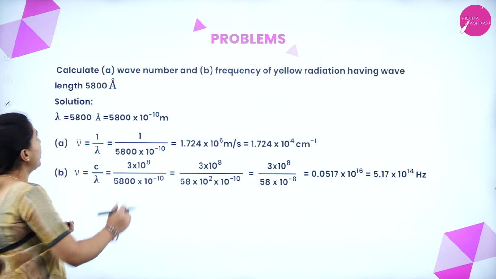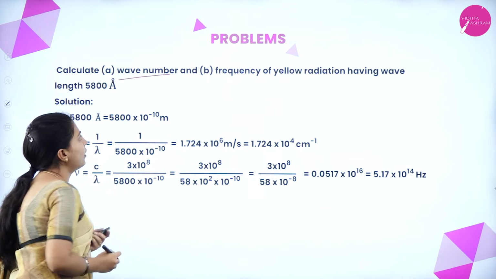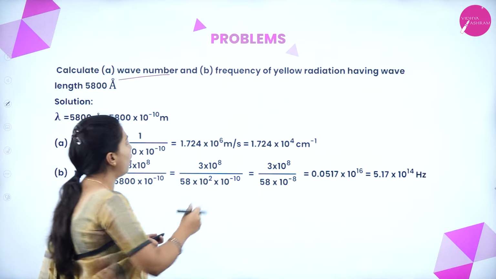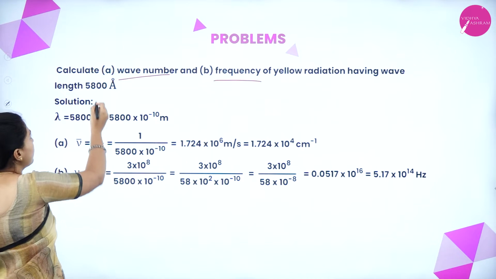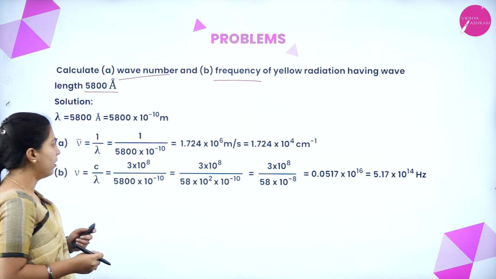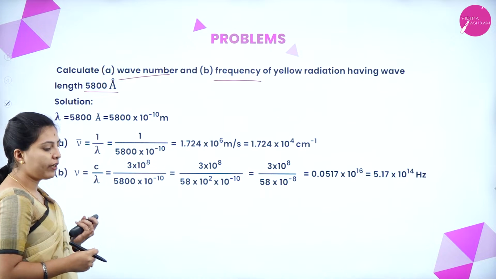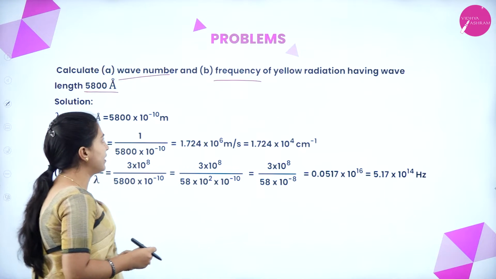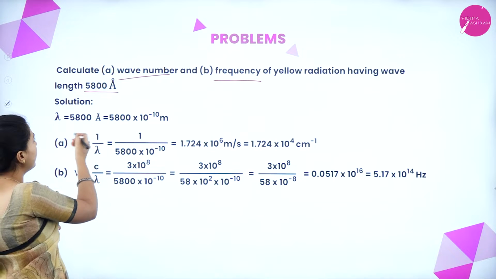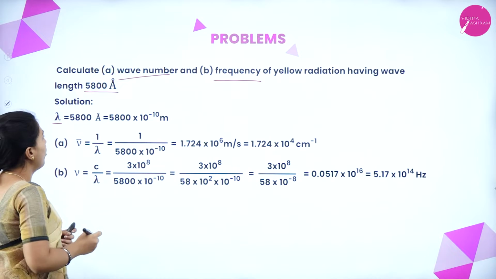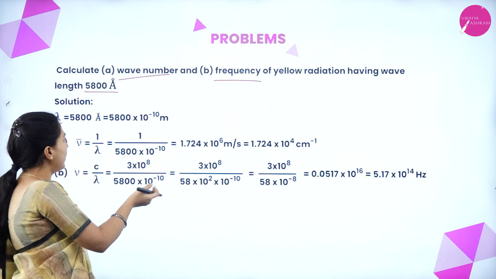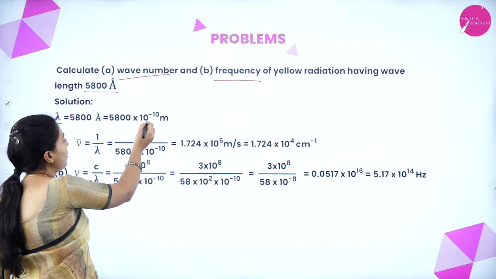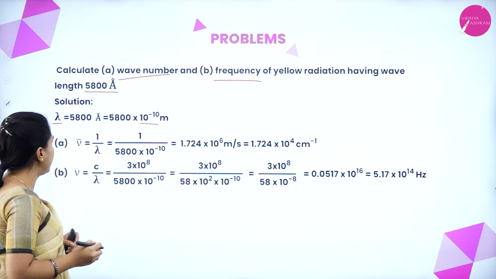Here we have to calculate the wave number and frequency of yellow radiation having a wavelength of 5800 angstrom. Again we have to find the wave number and frequency. The wavelength given is 5800 angstrom, which we have to convert. Angstrom means 10 to the power of minus 10 meter.